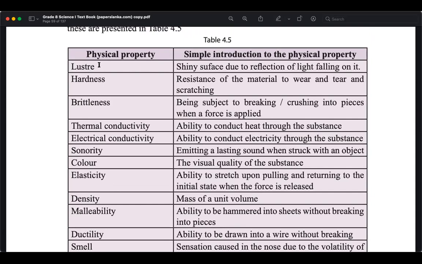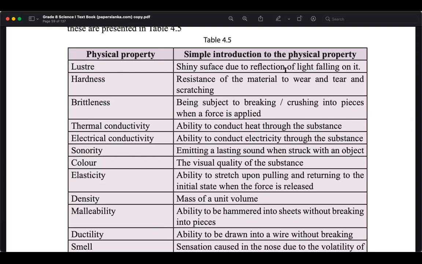This is the property where the surface is shiny. It can reflect light. Mainly this is there in metals, but it can be there in others also, like oil-like things. But this is basically a property of metal.